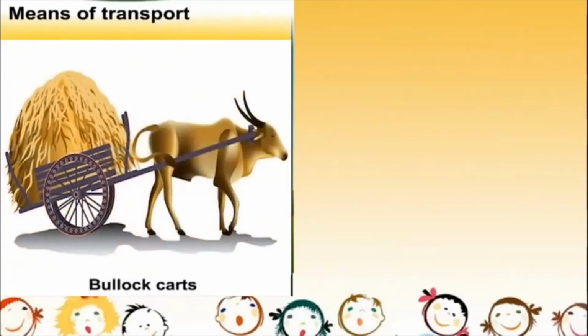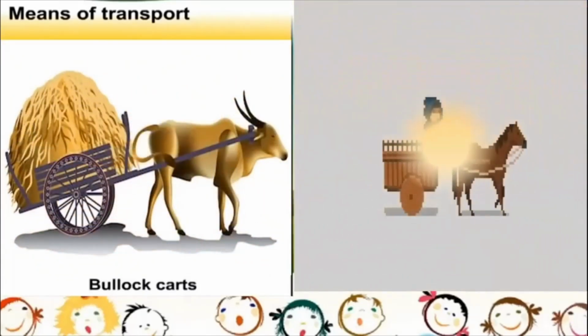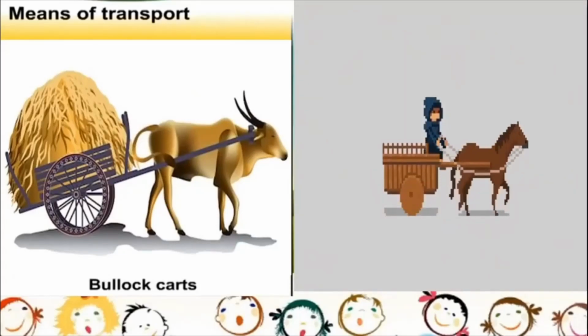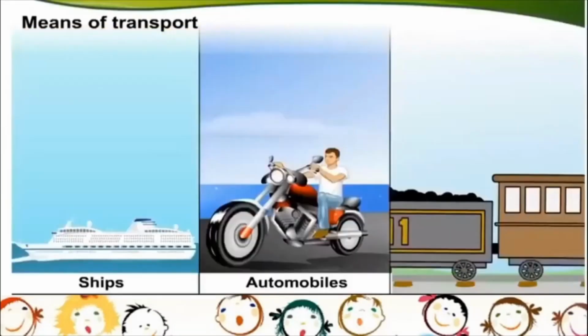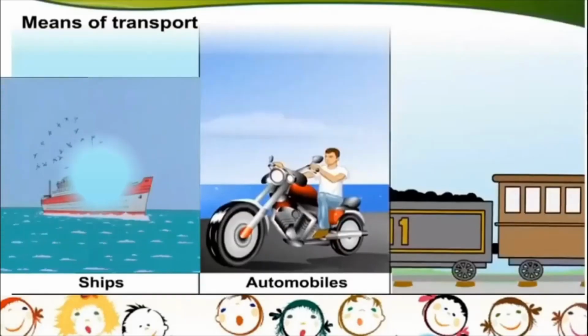Okay, let me show you how these animals are used in a village. So bullock carts are there, there are horse carts also. So most of the time in villages, animals are used for the purpose of transportation. Like we saw in the first picture, isn't it? In the village there were lots of animals, and in the cities there were lots of cars and buses on the road. So in villages people make use of animals,